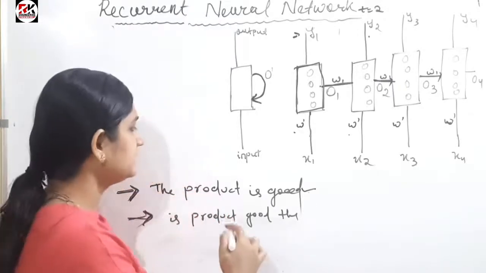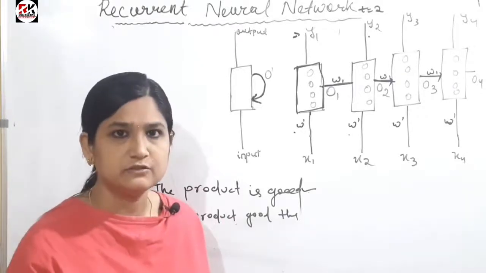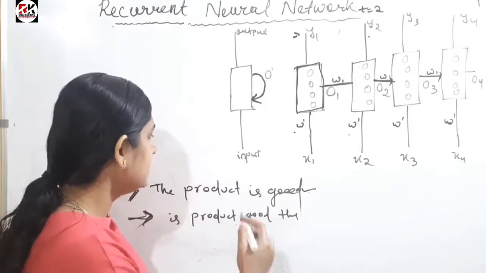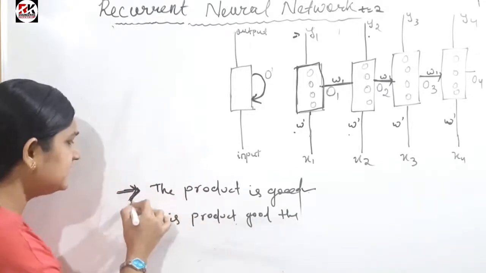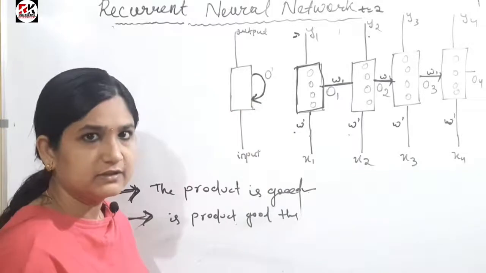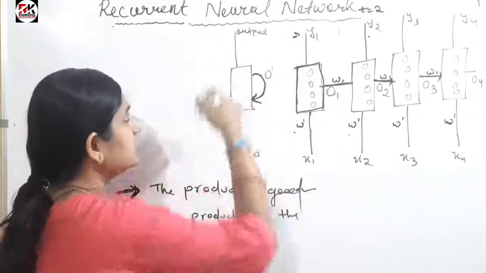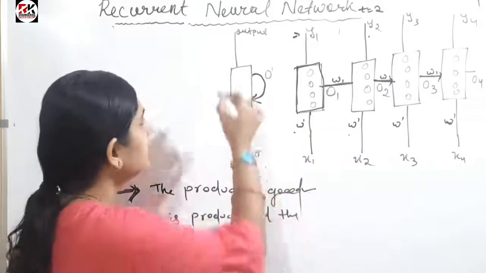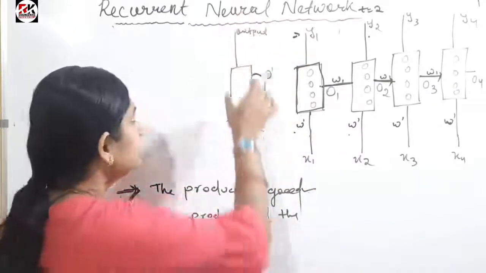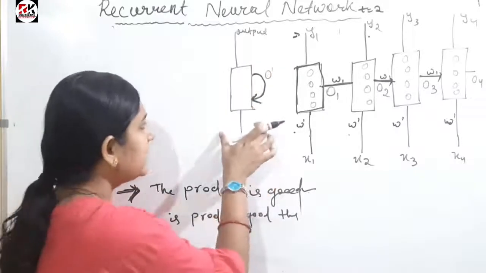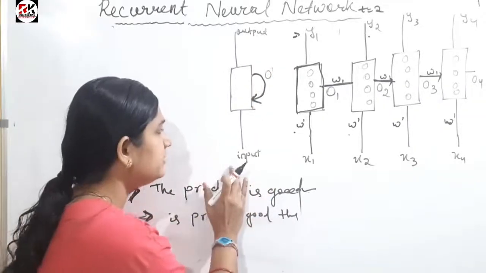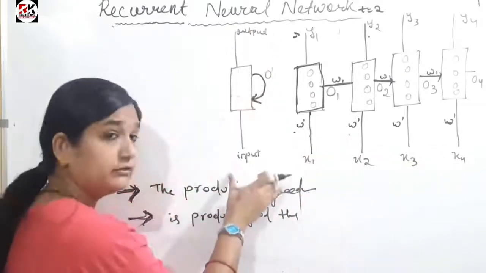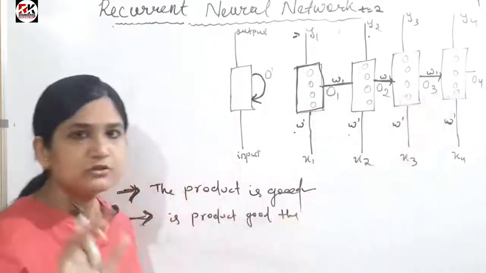Suppose I'm explaining, and that is with a time series. So what is a time series? I'll be explaining that while explaining the diagram. Suppose this sentence is inputted to the neural network. This is actually the diagram of a recurrent neural network, and the next one is an expanded diagram of this neural network. This is one neural network, and I have drawn this single neural network 4 times to make you understand.